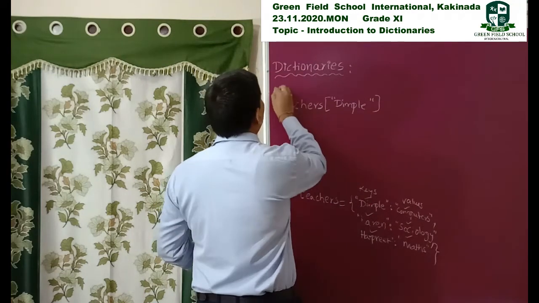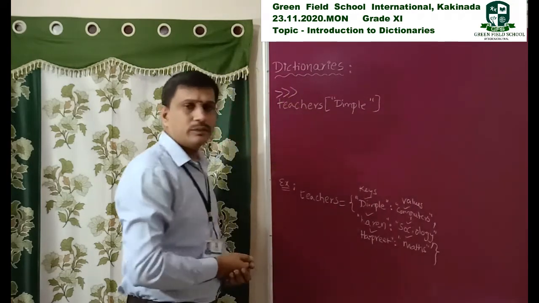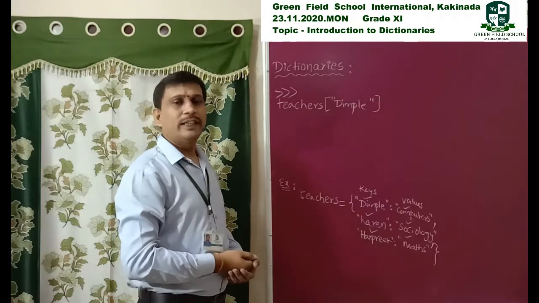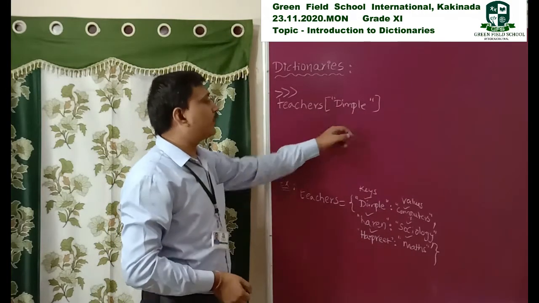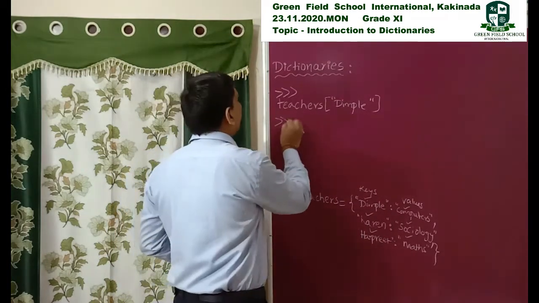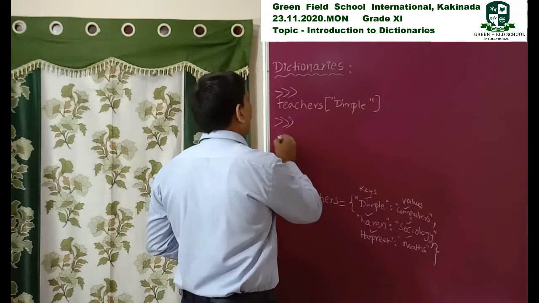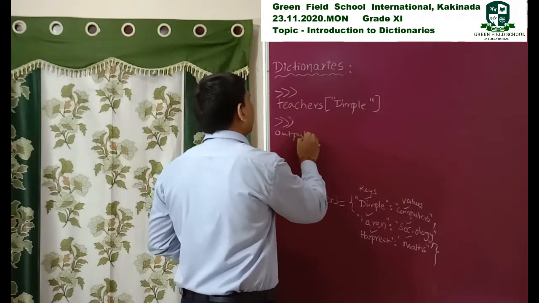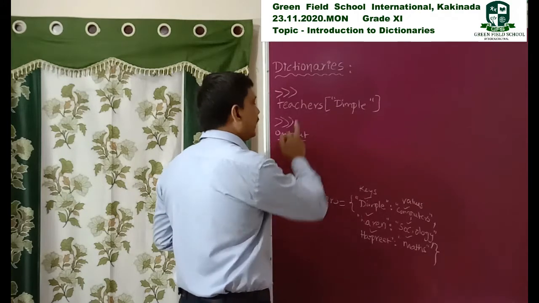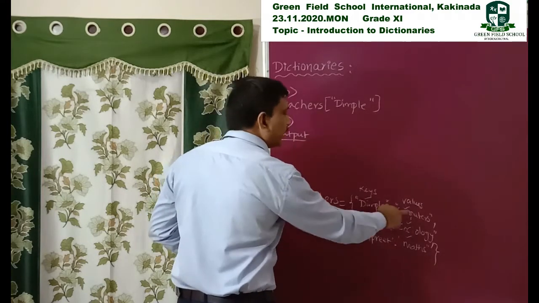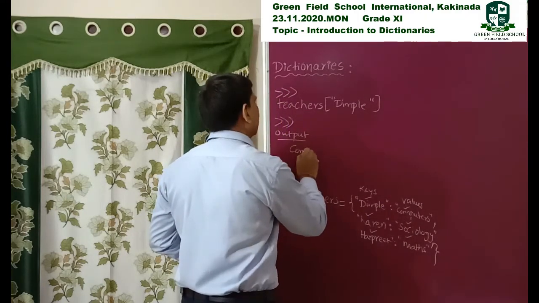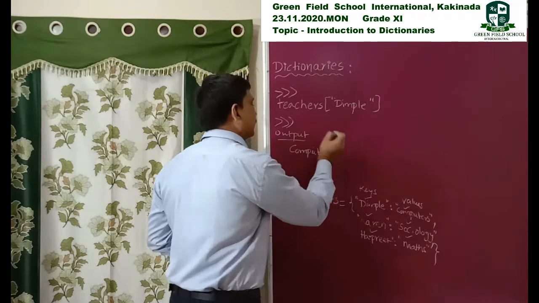So, teachers of Dimple, for example, I write this code in interactive mode. It displays the output, the teachers of Dimple value. Here the value is computers or computer science.